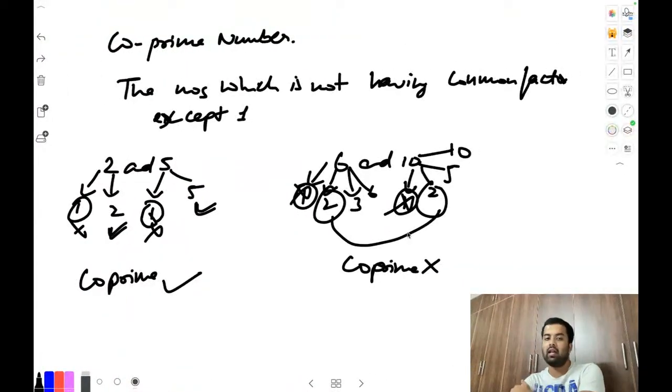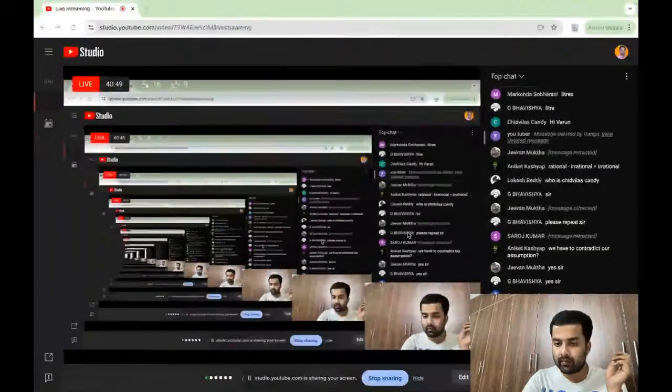Prime and co-prime are not having any common relation. Prime number stands for a number having two factors: it is divisible by 1 and itself. But co-prime is a different thing. The names are similar, but they are not related to each other.